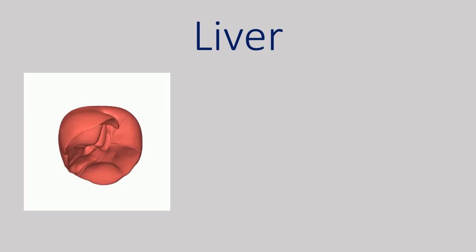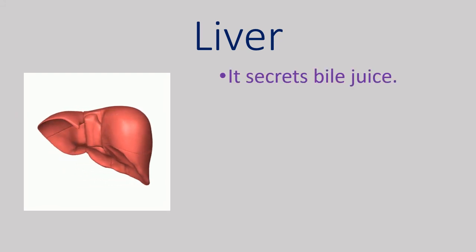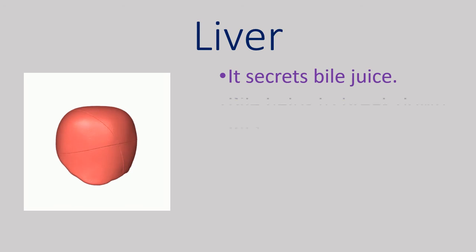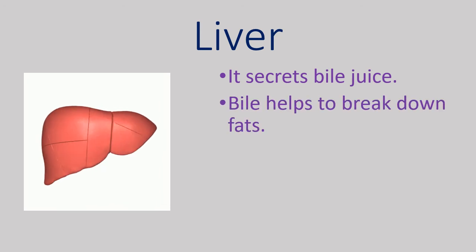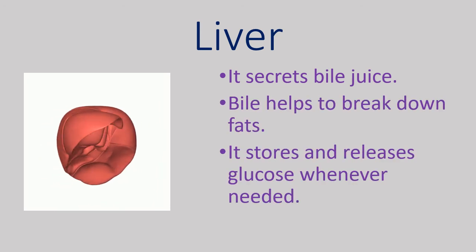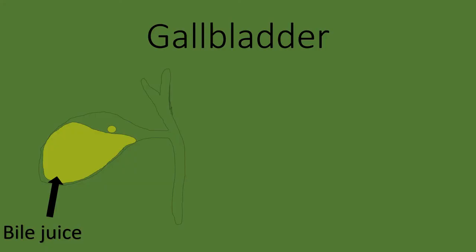Then the next is liver. It secretes the yellow-orange juice called bile. It helps to break down fats. It stores and regulates glucose as we need it. Now let's talk about gallbladder. It sits just below the liver, and it is a very small organ, but it plays a very important role in digestion. It mainly works as a storage compartment. It stores the bile juice produced by liver. Whenever needed, the duct from the gallbladder secretes the juice into small intestine.